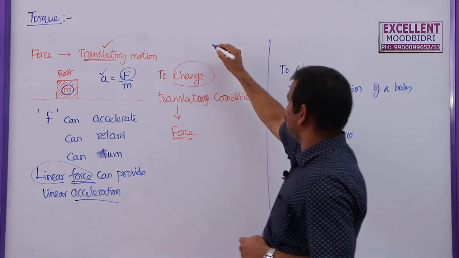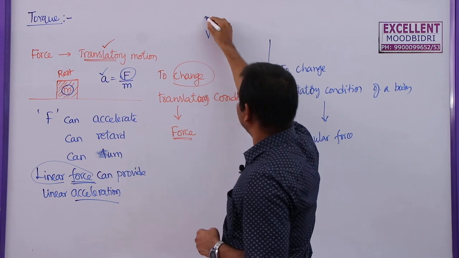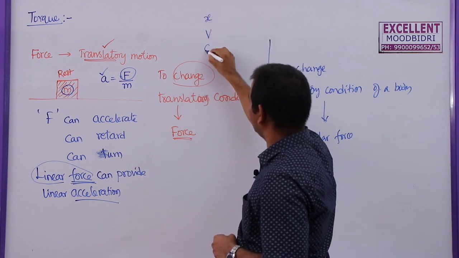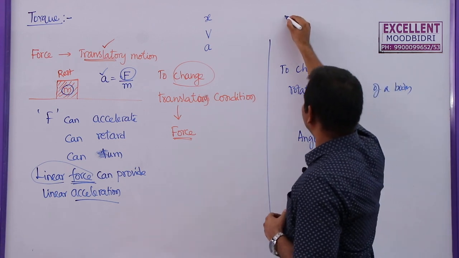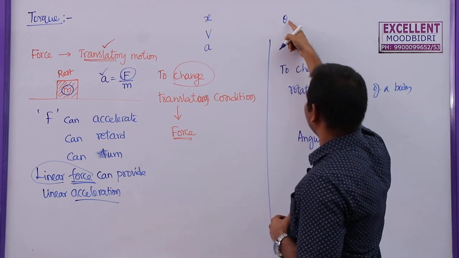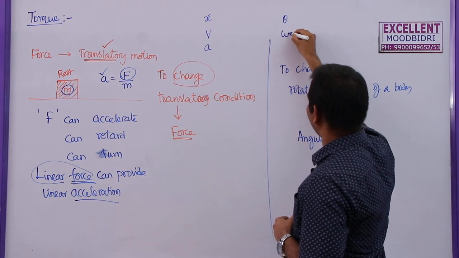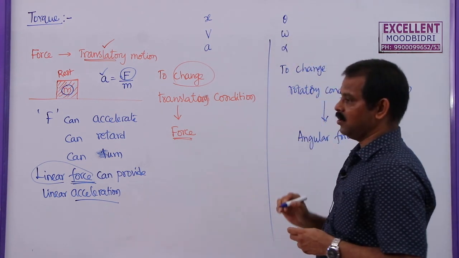Here the velocity is linear velocity, displacement is linear displacement, acceleration is linear acceleration, but in rotation we have angular displacement theta, angular velocity omega, and angular acceleration alpha.